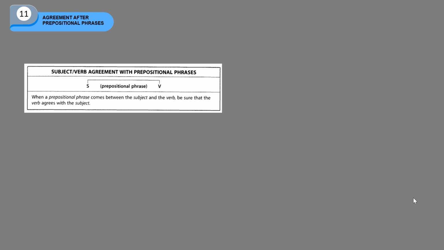Subject-verb agreement with prepositional phrases. Have a look at this table. When a prepositional phrase comes between the subject and the verb, be sure that the verb agrees with the subject and the subject also agrees with the verb.